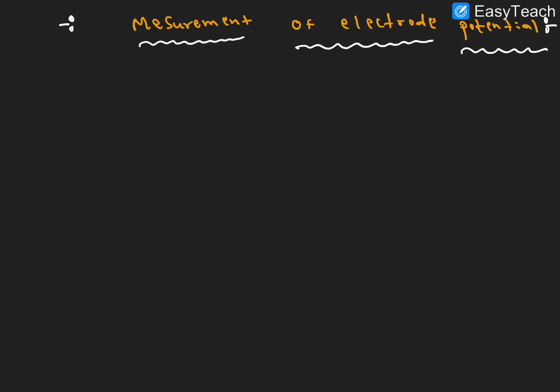In this session we discuss measurement of electrode potential.